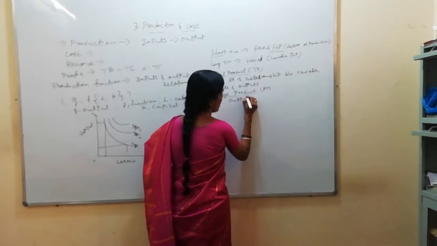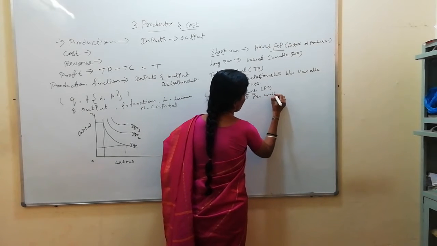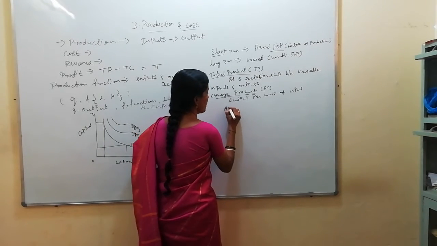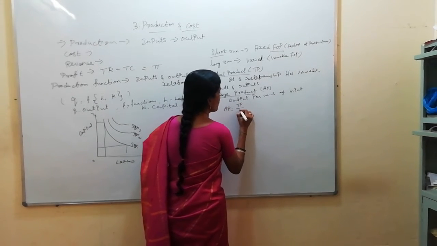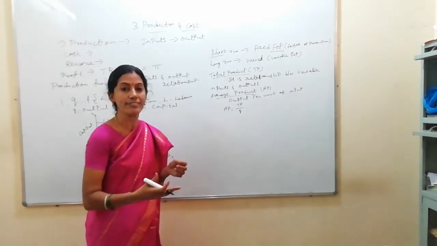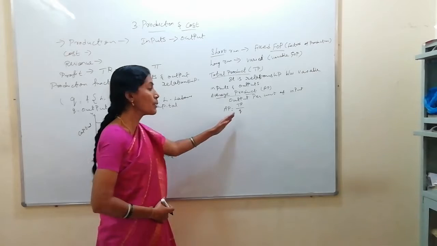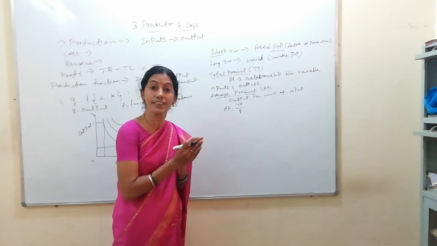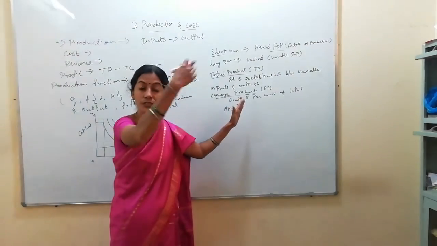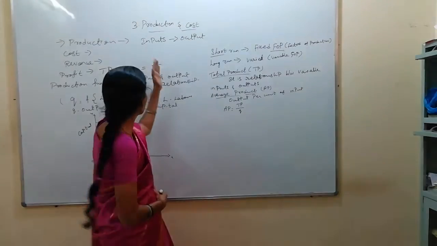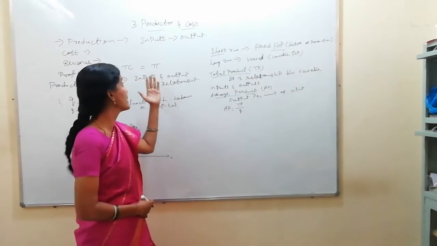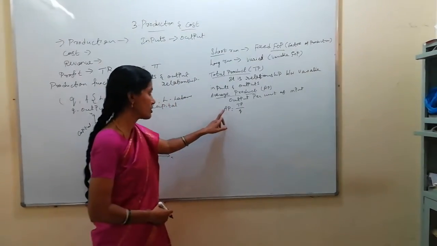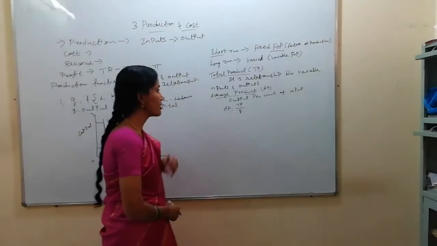Output per unit of input, which can be written in a formula: AP is equal to TP by Q, which means per one unit increase of input. Inputs are raw materials, the resources which are used for the production process. Output means the produced product. So first you should know, as I said, production is the transformation of input into output, or conversion of raw material into finished goods. So average product is the output per unit of input.